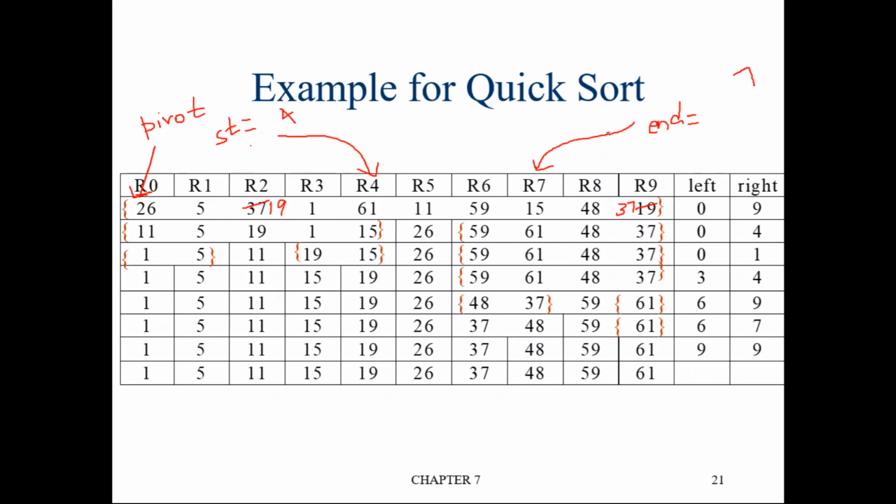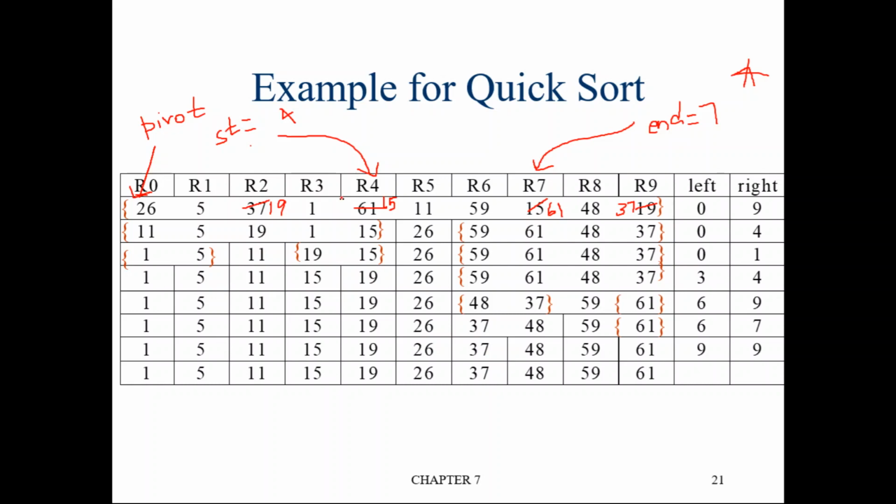Start is 4 and end is 7, so start is less than end. So swap the element at the start location with the element at the end location. So end is 7. This element, 15, will come here, and 61 will come here.